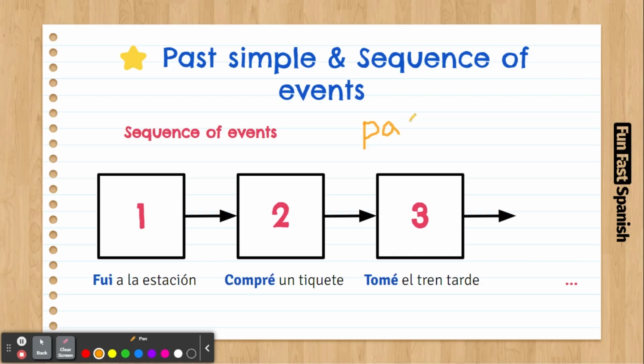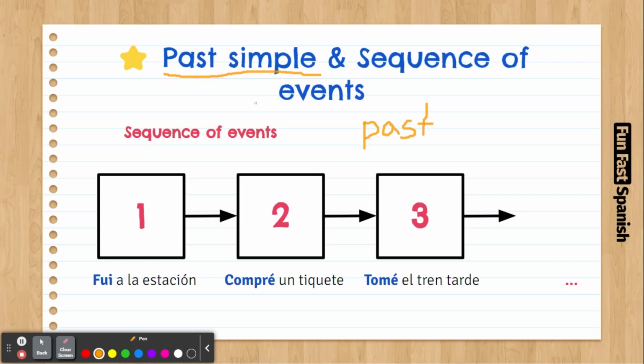Now, when we talk about events that happened in the past, we are going to always use past simple. We already talked about past simple. We learned it: I did, I ate, I went, I walked. Yo fui, yo caminé, yo trabajé, yo pensé, yo estudié, yo viví, and so on.